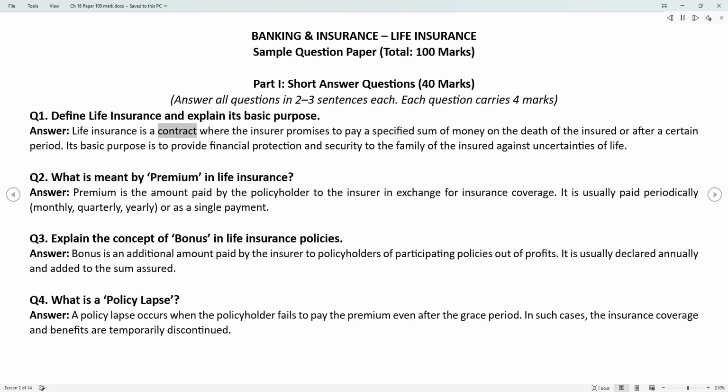Answer. Life insurance is a contract where the insurer promises to pay a specified sum of money on the death of the insured or after a certain period. Its basic purpose is to provide financial protection and security to the family of the insured against uncertainties of life.